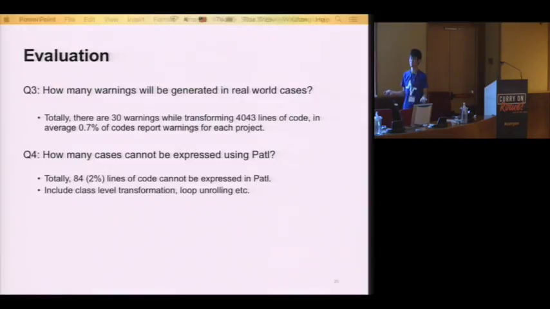Last, how many cases cannot be expressed? There are definitely some cases that cannot be expressed, because not every API transformation case can be captured by matching rules. There are 40 to 84 lines that cannot be expressed, and they include class-level transformations, for example, transforming one class into 2 classes, or loop unrolling, which changes a loop into non-loop. So that's something we cannot do here.